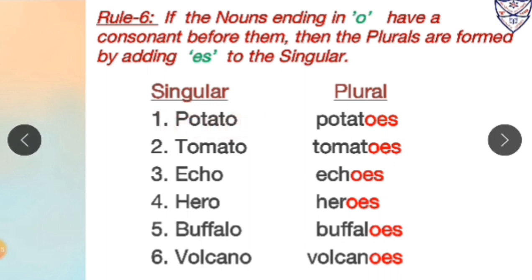So potato is in singular form, its plural form will be potatoes. Tomato is in singular form, its plural form will be tomatoes. Echo is in singular form, its plural form will be echoes. Hero is in singular form, its plural form will be heroes. Buffalo is in singular form, its plural form will be buffaloes. Volcano is in singular form, its plural form will be volcanoes. So whenever the word ends with O and before O there is a consonant, the plurals are formed by adding ES to the singular.